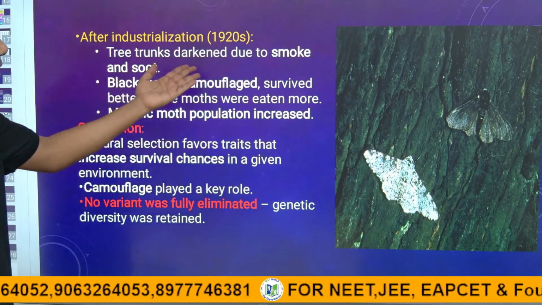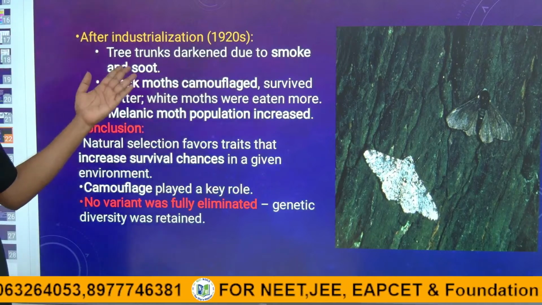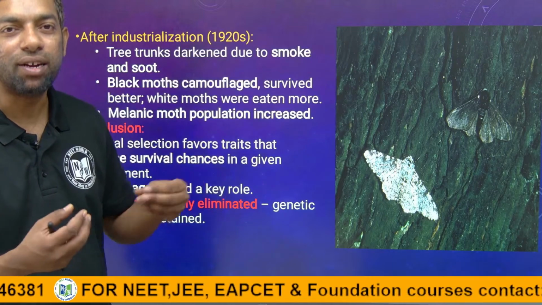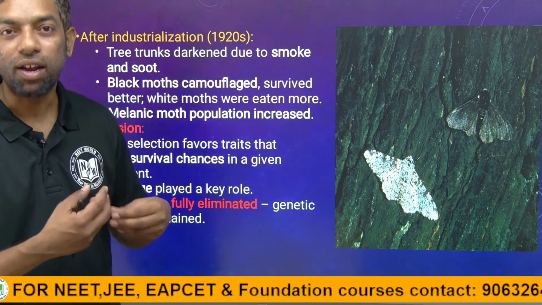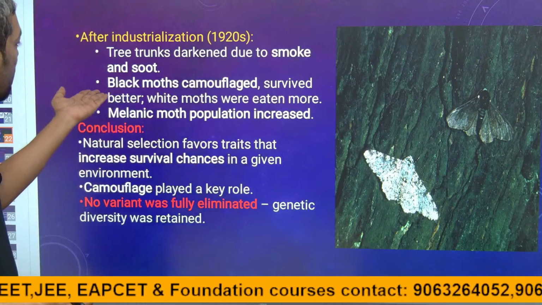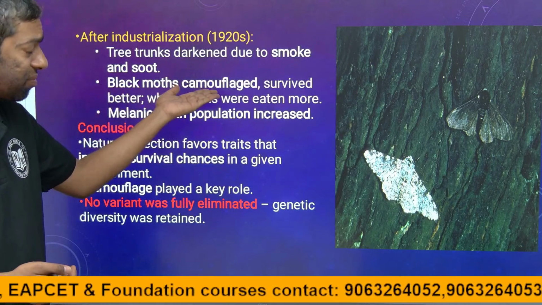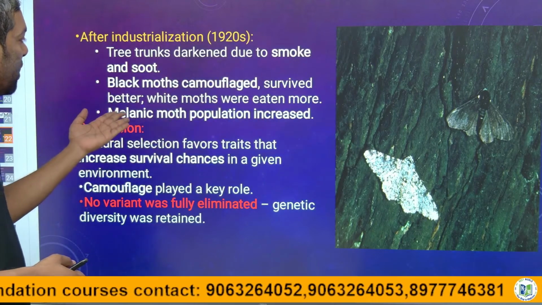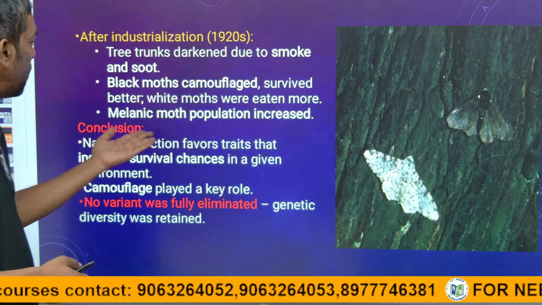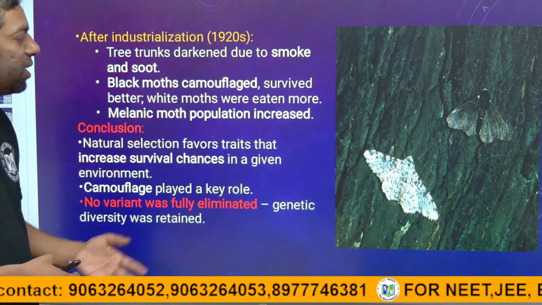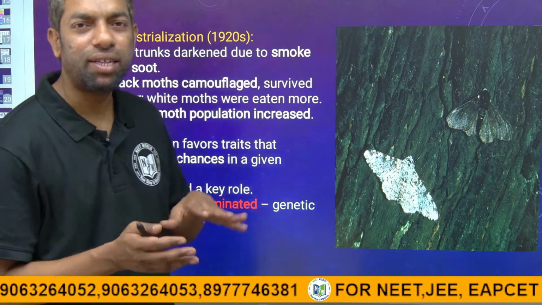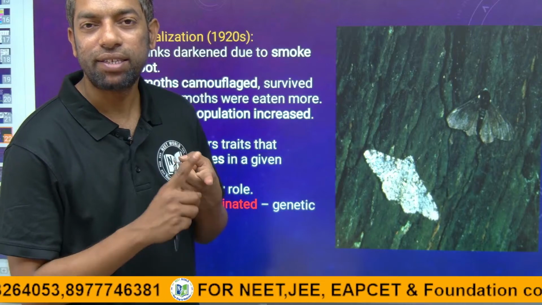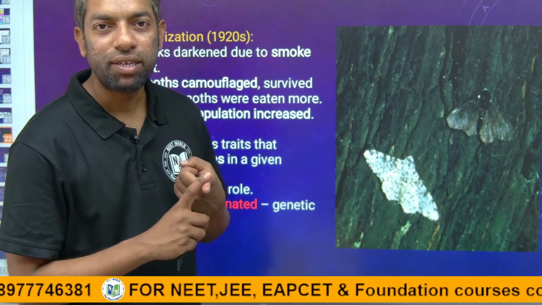The tree trunks darkened due to the smoke. If industry is developed, smoke will be released into the atmosphere, which leads to changes in the color of the trees. Black moths are camouflaged, meaning they can easily hide in the bark. They survived better, and white moths were eaten more. Melanic moths' population increases. Melanic means dark moths, from melanin. Melanin is the pigment which decides the color of the skin, which is dark.